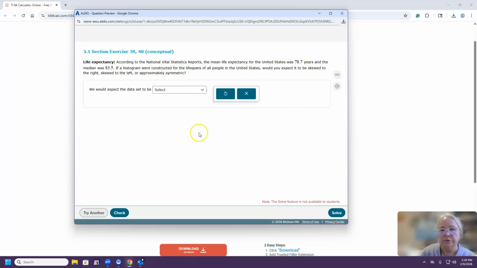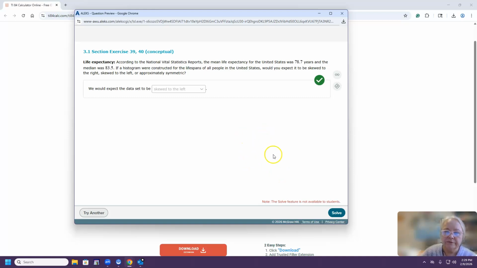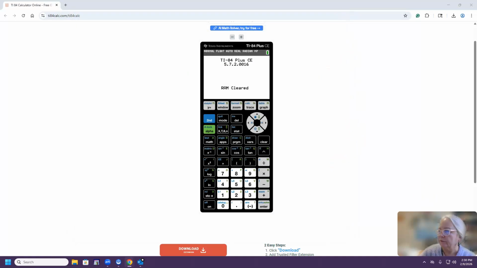So again, let's put on the number line 78.7 for the mean and 83.5 for the median. 78.7 is to the left of 83.5, so the skewness goes with the mean, so that will be skewed to the left. So that was number 6, and it was apparently confusing for students, so please make sure that you understand the correlation between the mean and the skewness of the histogram.